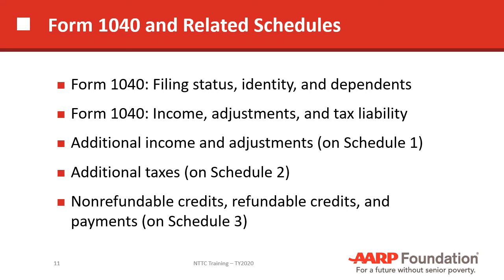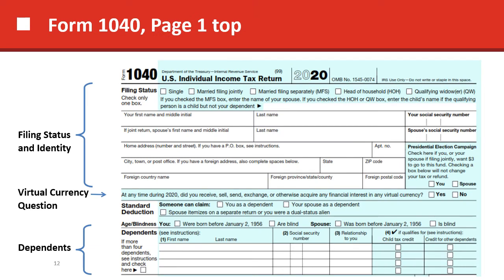So here's the first part of the Form 1040, the top of page 1. The first thing we have there is filing status. You're going to have considerable training on determining filing status. Filing status in some cases can be very simple to determine, but in other cases can be quite challenging. So that's a major part of the training that we're going to be providing to you. That'll happen probably after the second week. You'll have training on that.